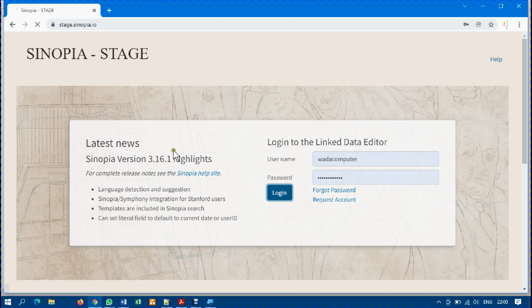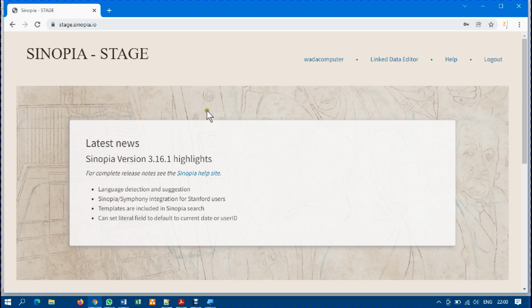I've clicked on login. I just told you that my internet tonight is a little bit slow, and I expect the Sinopia application to log me in a moment from now. So I click again to be sure that I actually clicked. Right now the login menu has disappeared, and what you can see now, I have been logged in.